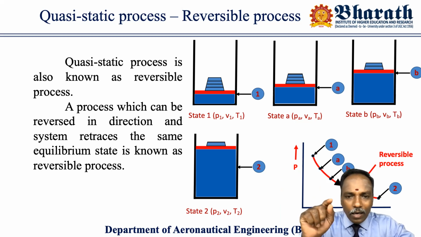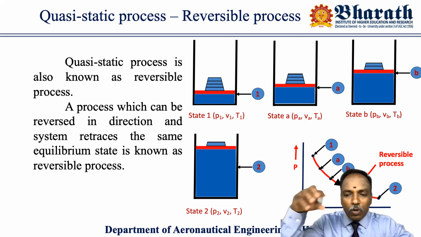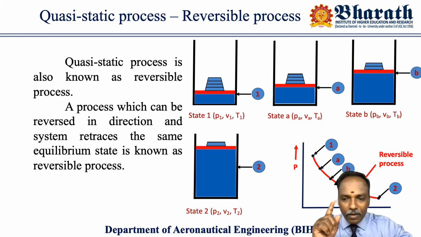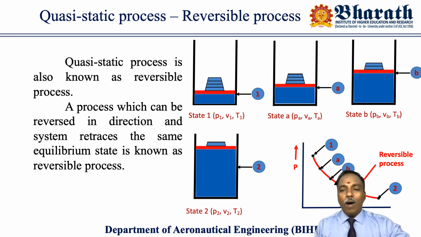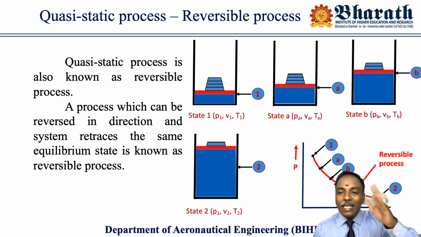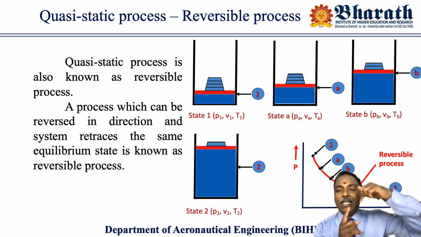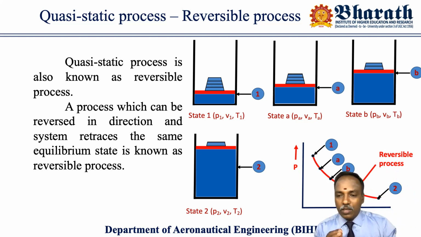See that? One, two, three, four weight stones are kept over the piston. Now I'm removing only one weight. So the load acting on the piston is now W minus 1. It means the load acting in the downward direction has decreased. So there is an imbalance, an unbalanced force.